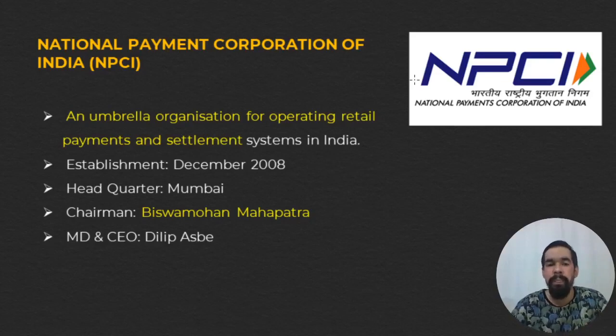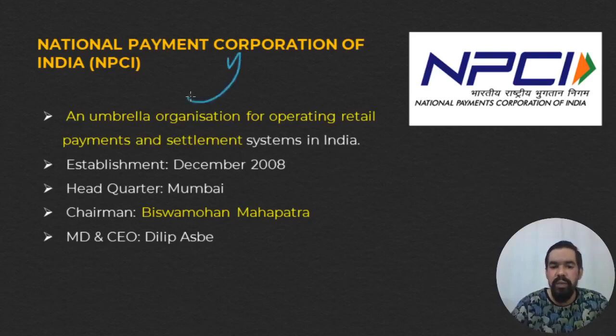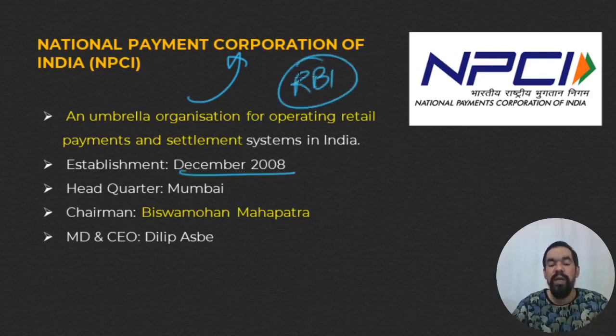In last year's examination, there was one question about the umbrella organization: which of the following organizations is known as an umbrella organization for retail payment and settlement? Your right answer was NPCI, the National Payments Corporation of India. It was founded as per the Payment and Settlement Systems Act 2007, in December 2008 by RBI. The primary guidelines for this organization are provided by the Reserve Bank of India, the regulator for the banking and financial system.